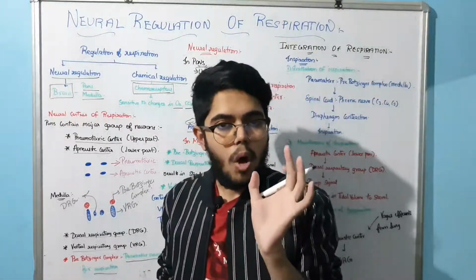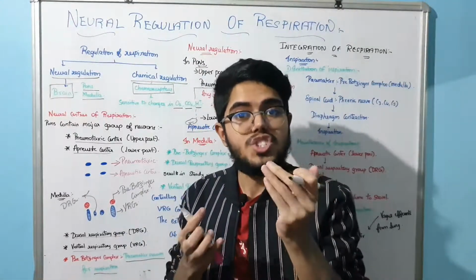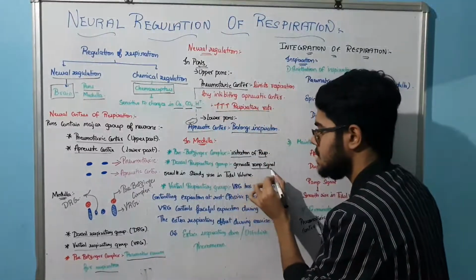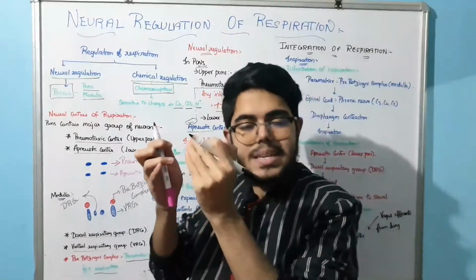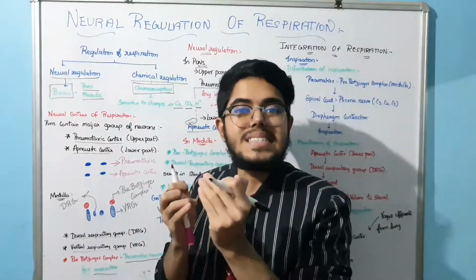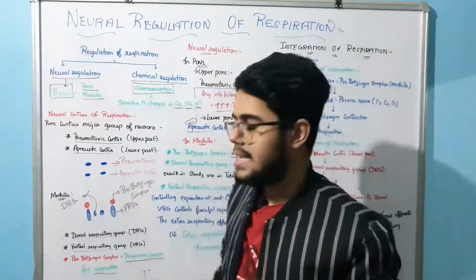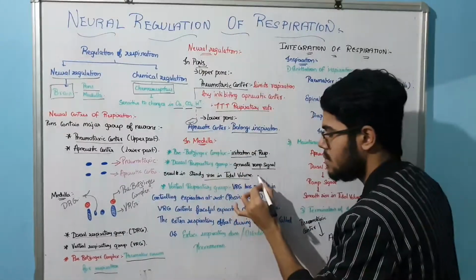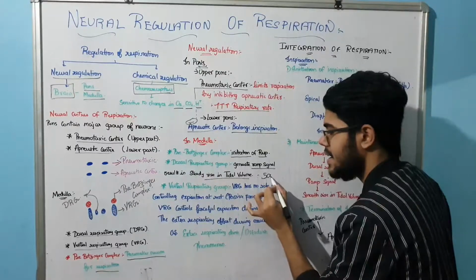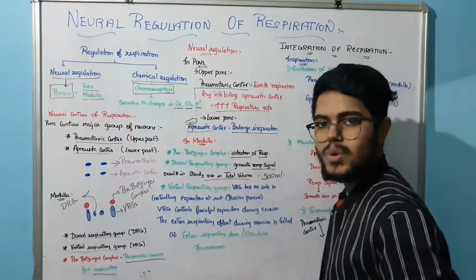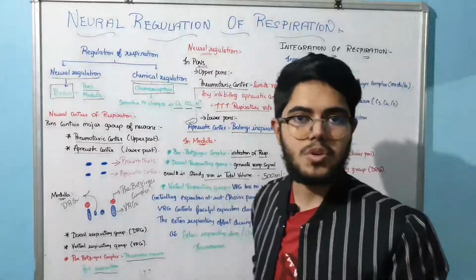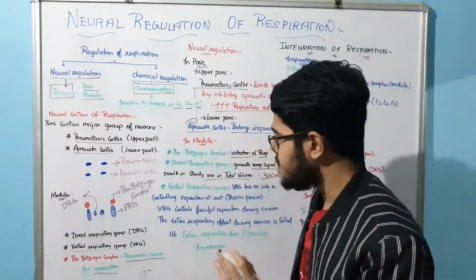Listen, the dorsal respiratory group is going to generate a signal called the ramp signal, and because of this ramp signal, there is a steady increase or rise in the tidal volume. Understand? Tidal volume is what, sir? 500 ml. Very simple. That is the function of the dorsal respiratory group. Now what about the ventral respiratory group?